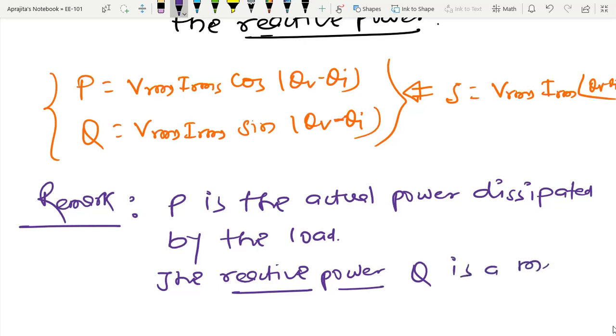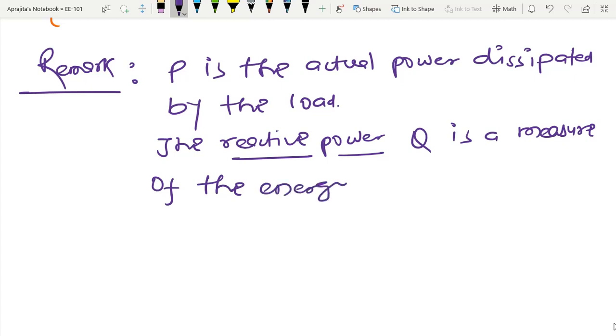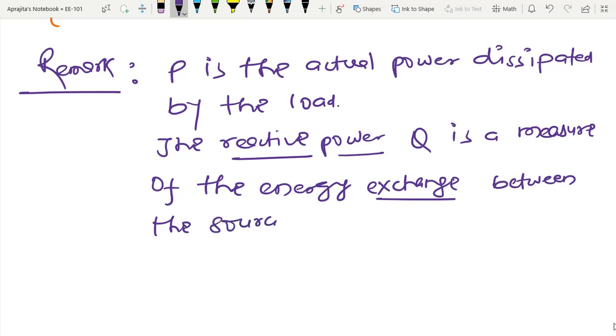is a measure of the energy exchange between the source and the reactive load.